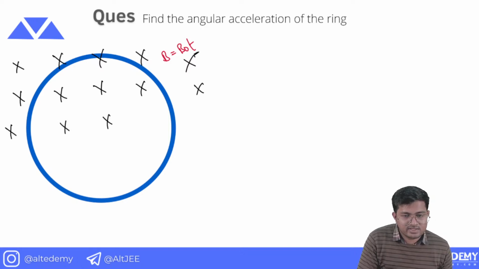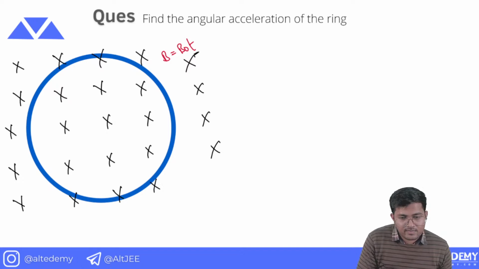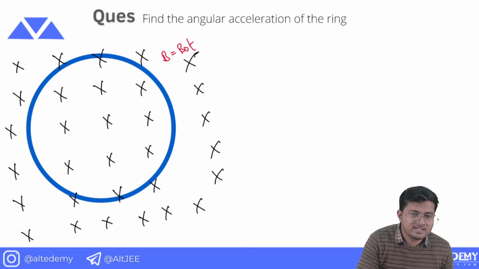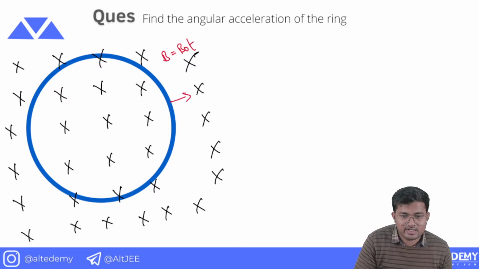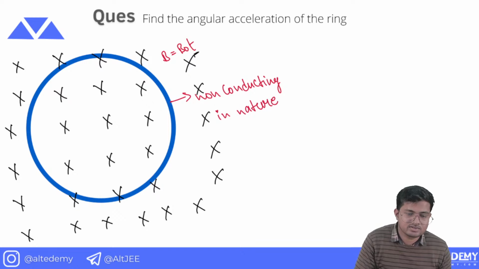This loop is placed in the region of magnetic field, and we are required to find the angular acceleration of the ring. See, this ring is non-conducting in nature. It is non-conducting in nature, and its mass is m.